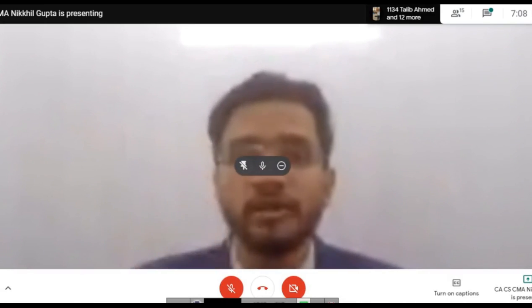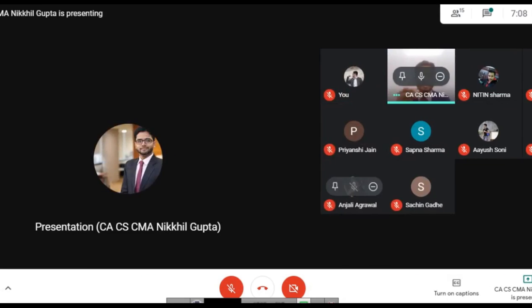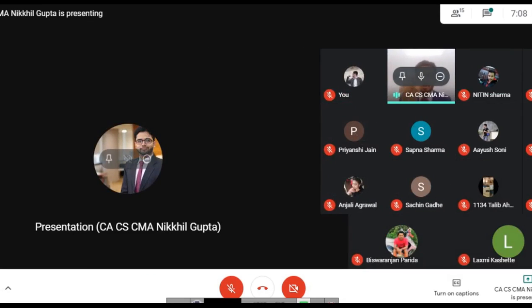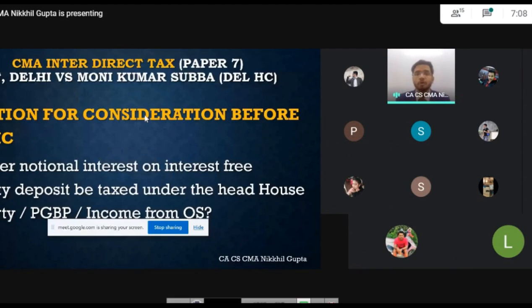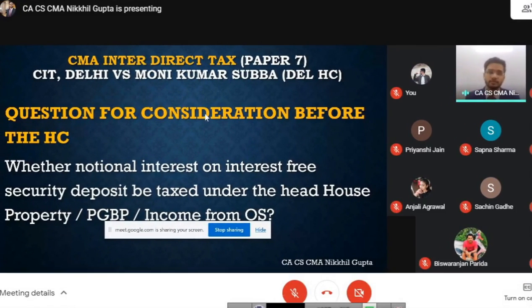Interest on notional security deposit which has been given by a tenant to a landlord, this kind of security deposit and the notional interest thereon is definitely an income from house property. And income from house property has already been specifically dealt with in a particular chapter in some sections.